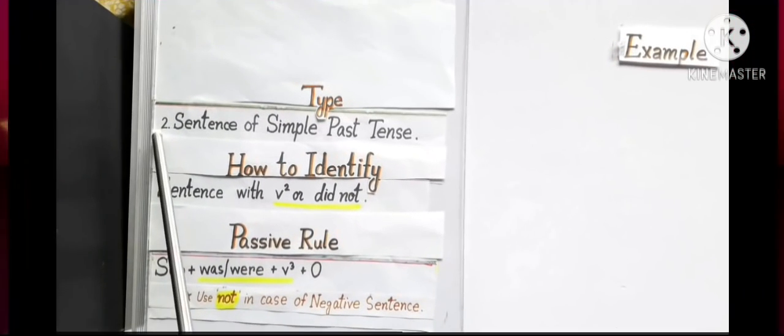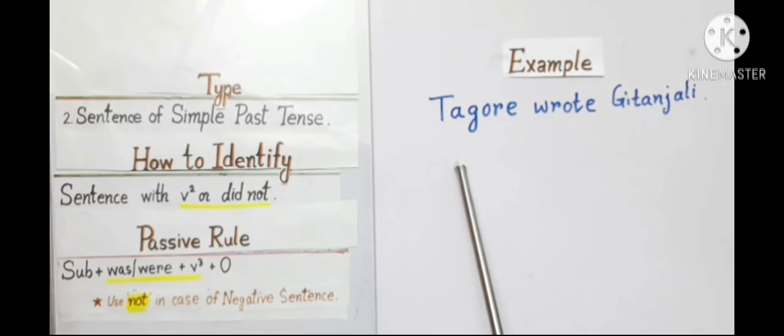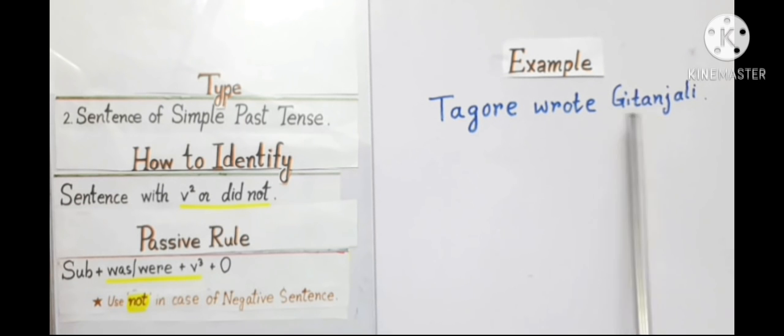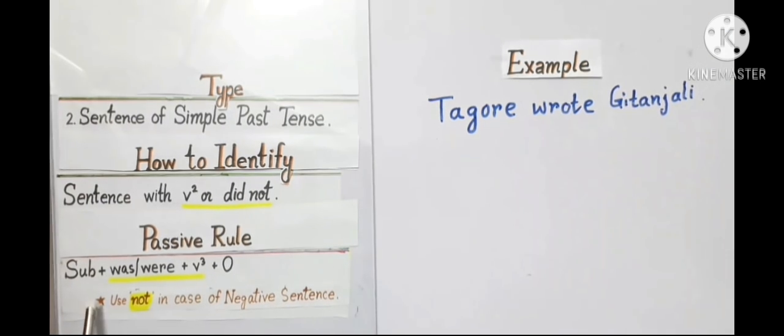Number 2, sentence of simple past tense type voice. Look at this sentence. Tagore wrote Gitanjali. It is an example of simple past tense type because it has verb 2 or second form of verb, wrote, in this sentence. So I have to follow this rule: subject plus was or were plus V3 plus object to make it passive.